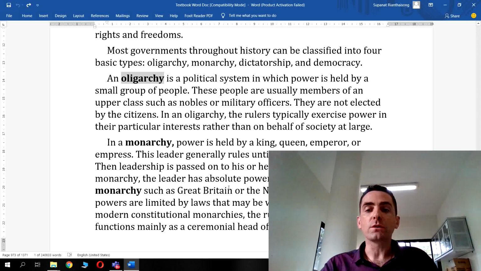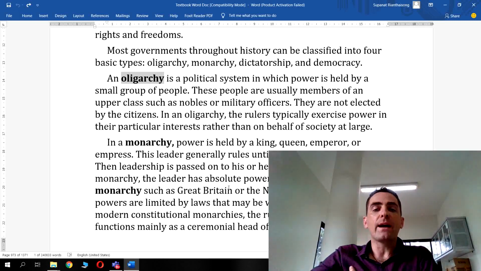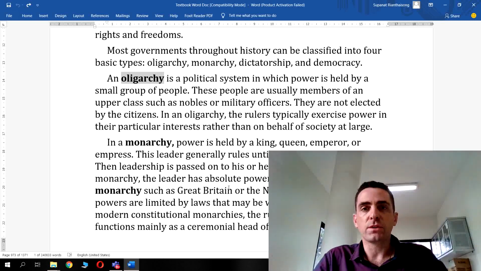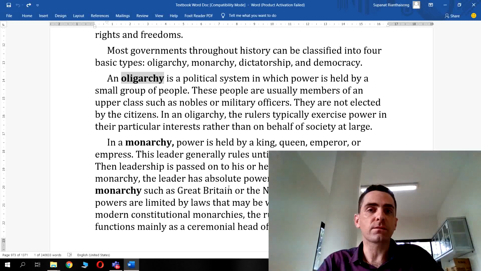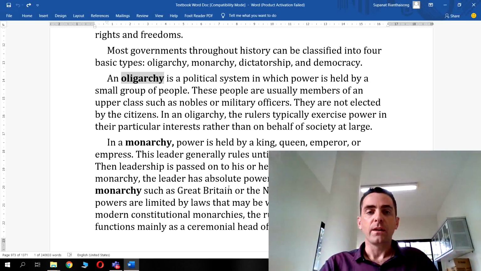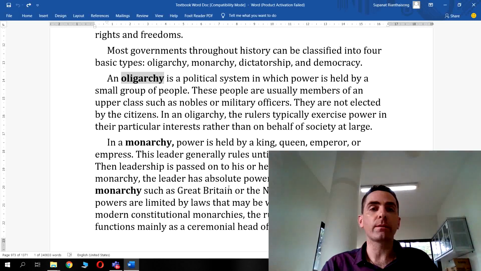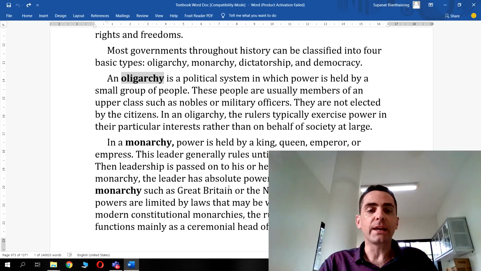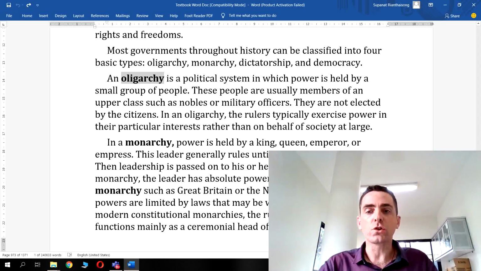This leader generally rules until the end of his or her life. Then leadership is passed on to their heirs. Okay, that's their son or daughter who will take the reins of government next from them. In a traditional monarchy, the leader has absolute power. Okay, so that's in what's known as an absolute monarchy. So we have to differentiate here between absolute monarchy and what's known as constitutional monarchy.